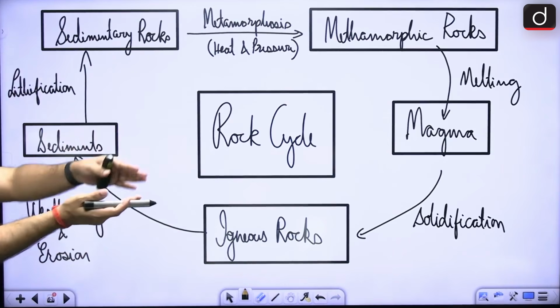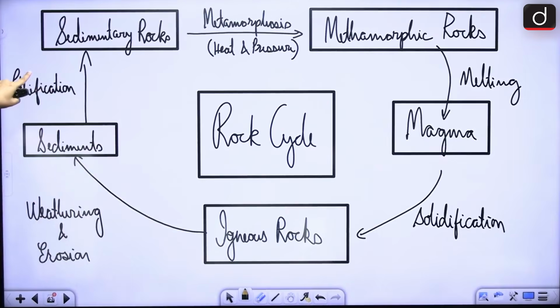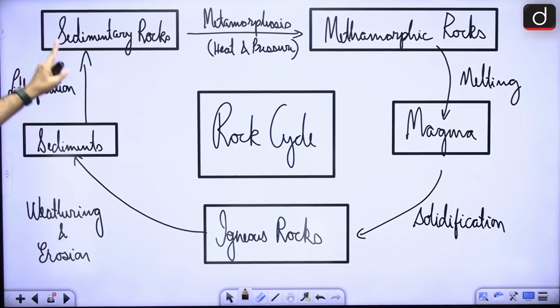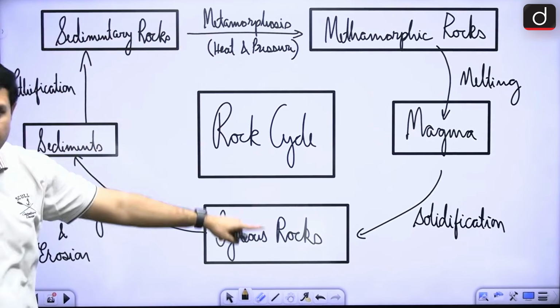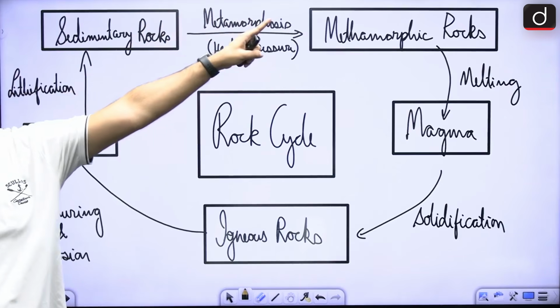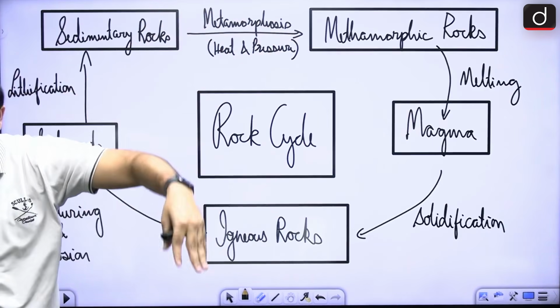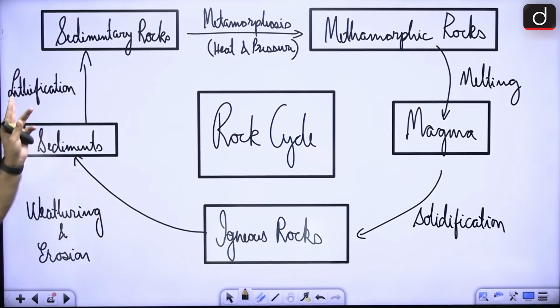After these sediments are deposited in a particular area, layer by layer, through lithification they are becoming sedimentary rocks. Under heat and pressure, these sedimentary rocks or the igneous rocks are then transformed into metamorphic rocks, and as this metamorphic rock subducts, it will again melt and form magma. So this rock cycle will go on.